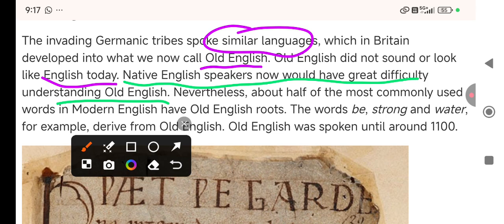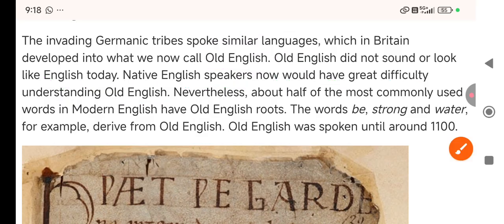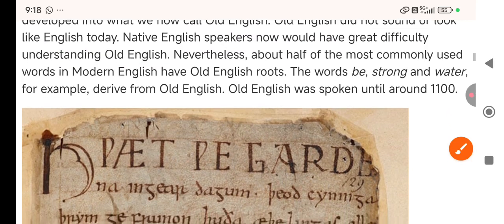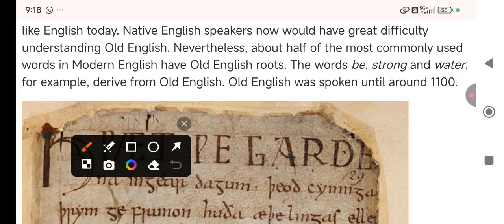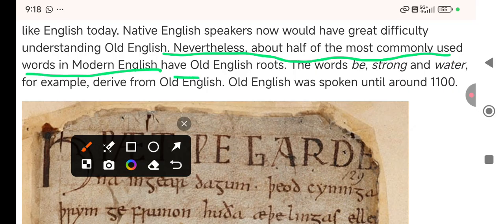Nevertheless, the interesting fact is that about half of the most commonly used words in modern English have Old English roots. There are still so many words, and the grammar means we follow Old English, but it is not legible to a modern English speaker.